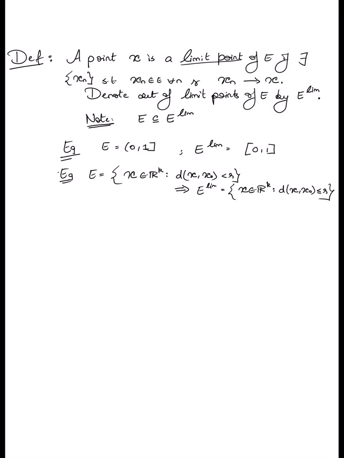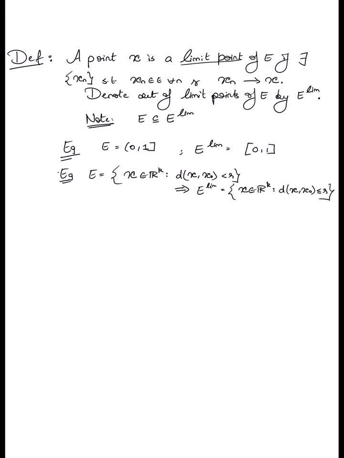Right? So these are a couple of examples of limit points of sets. You will observe from both these examples that the set of limit points seems to coincide with the closure of the set, and that is in fact not a coincidence. As we will prove shortly, limit points are precisely what constitutes the closure. Okay, fine. So now that we have introduced the three concepts that we wanted to, we will write one lemma which in some sense summarizes all of these results.